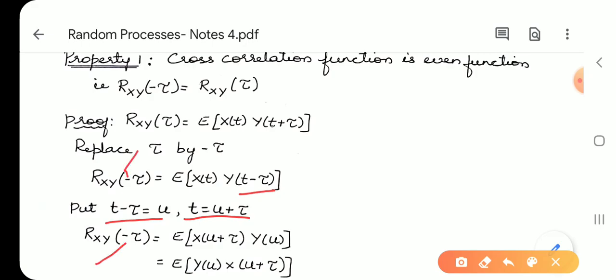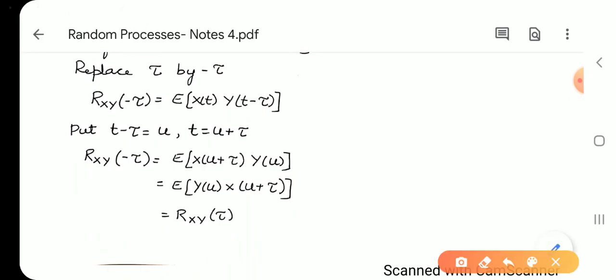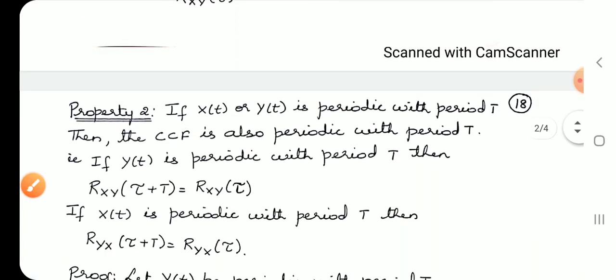Rxy(minus tau) becomes E of, in the place of t, u plus tau. Instead of t minus tau we will write u. E of X(u plus tau) Y(u). Just rearrange it. E of Y(u) into X(u plus tau). By the definition it is nothing but Rxy(tau). Hence proved. Rxy(minus tau) is equal to Rxy(tau). Let us move on to the second property.